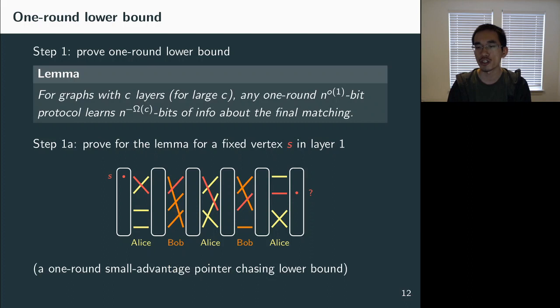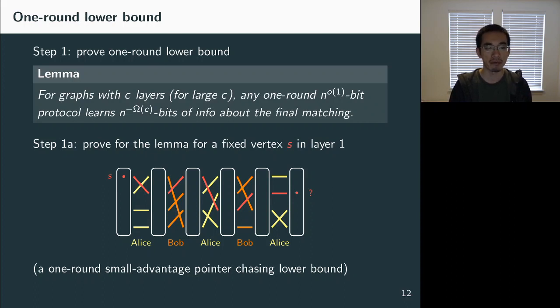So this is essentially a one round, small advantage version of the pointer chasing lower bound. The standard pointer chasing question studies exactly this problem with fewer than c minus 1 rounds. The classic result states that in this case, if the communication is low, then the players have a large error probability in predicting the question mark vertex in the last layer.